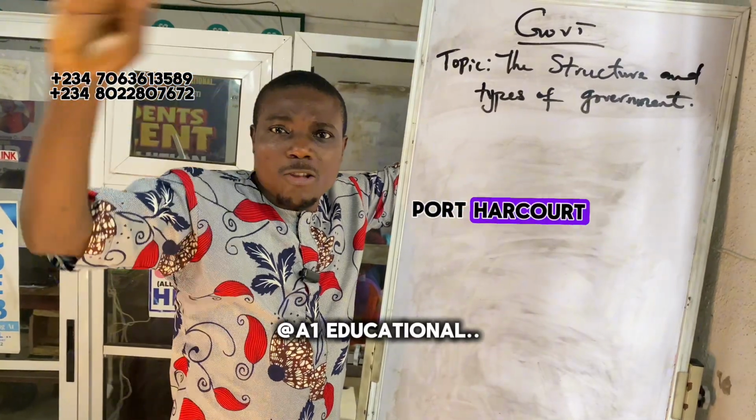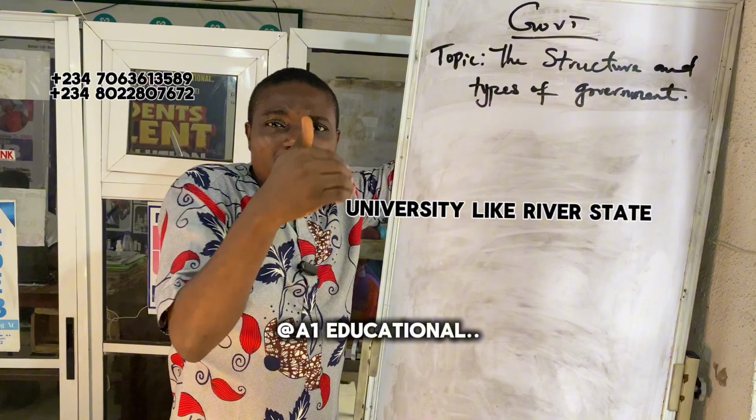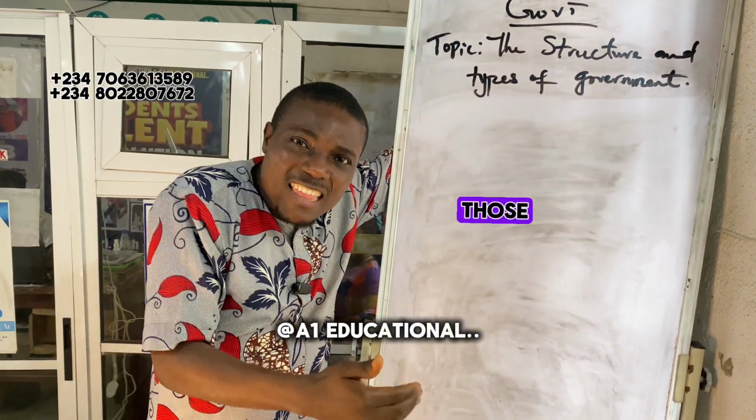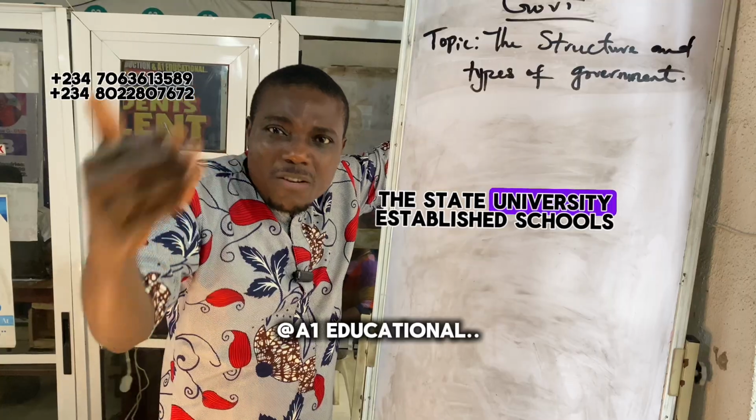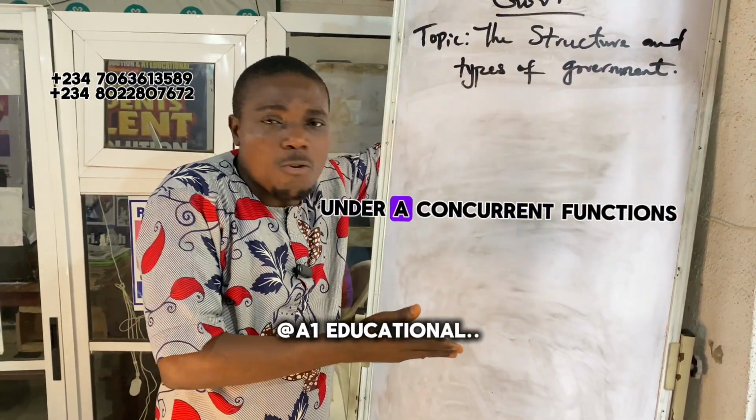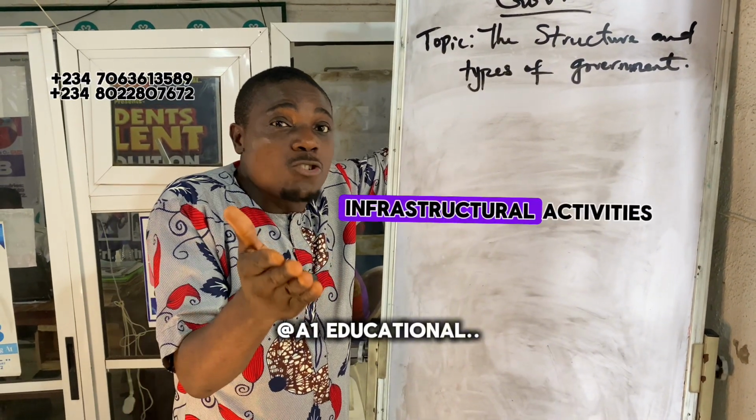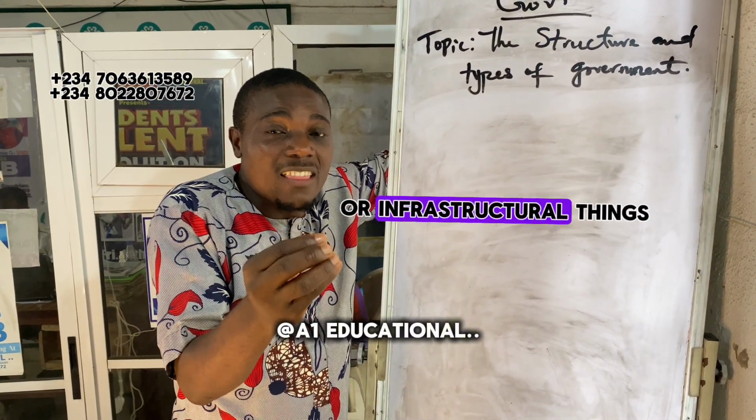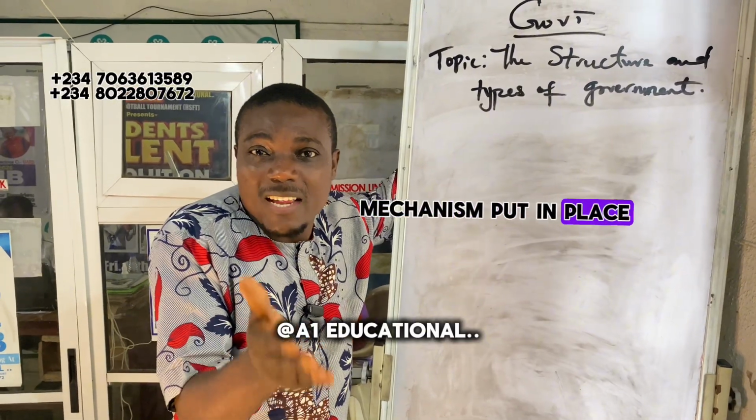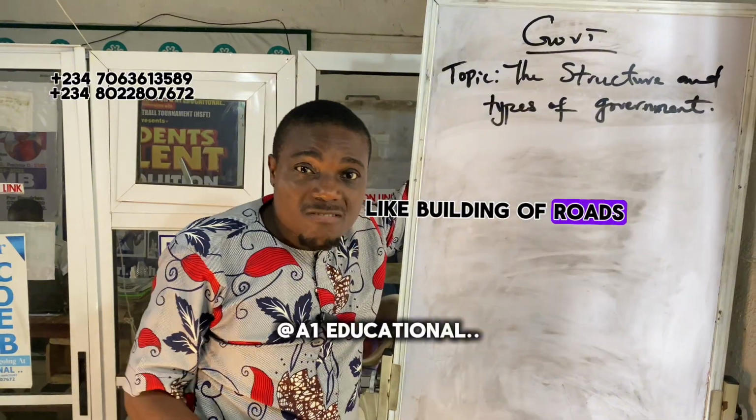We have University of Port Harcourt, University of Calabar. We also have state universities like Rivers State University of Science and Technology. That is one of the state-established universities. You understand? That is under concurrent functions. Not only that, we also have some infrastructural mechanisms put in place by the state government as well. Like building of roads.